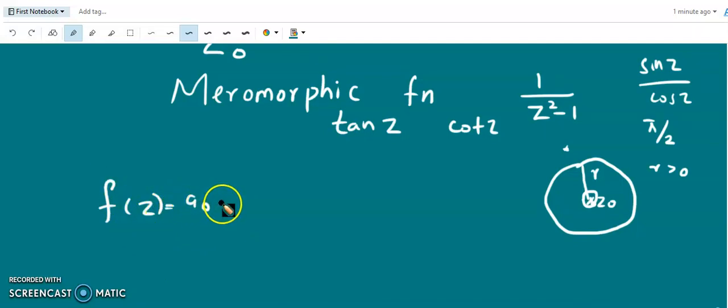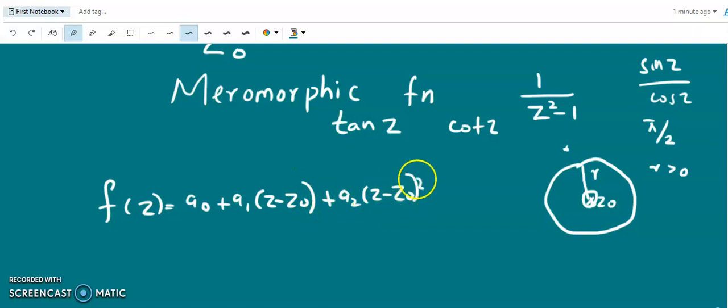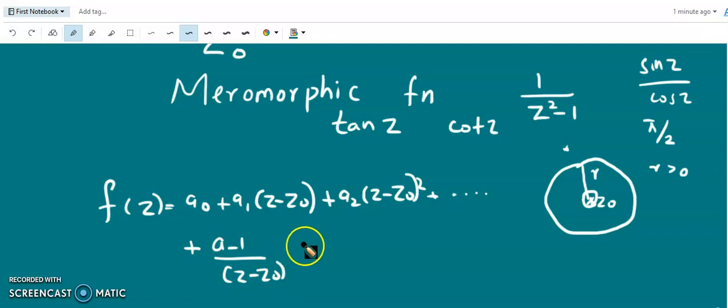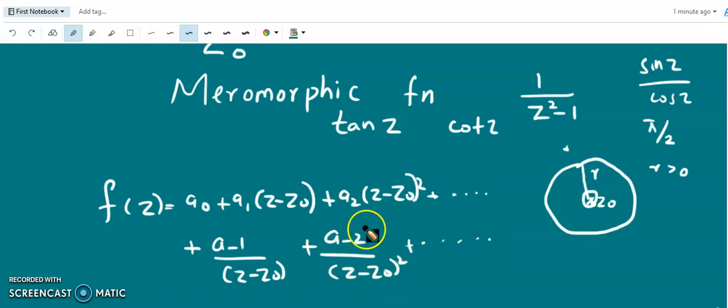f of z can be written as a0 plus a1 into z minus z0 plus a2 into z minus z0 whole square plus etc. So these are the analytic or regular part of the function, and we have a minus 1 divided by z minus z0 plus a minus 2 divided by z minus z0 whole square. So these are the singular or the principal part of the function.